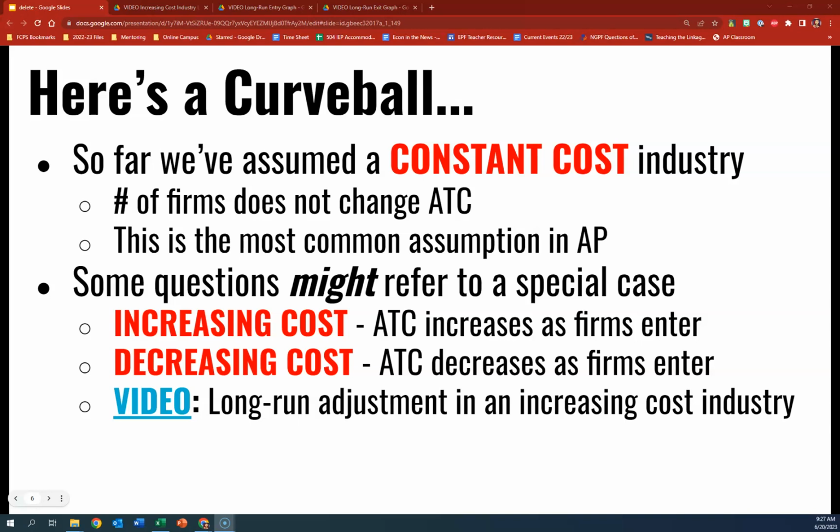When it comes to the long run adjustment, most questions in the AP exam have dealt with increasing cost industry. And so if you want to see what that looks like, then here's a video for you.